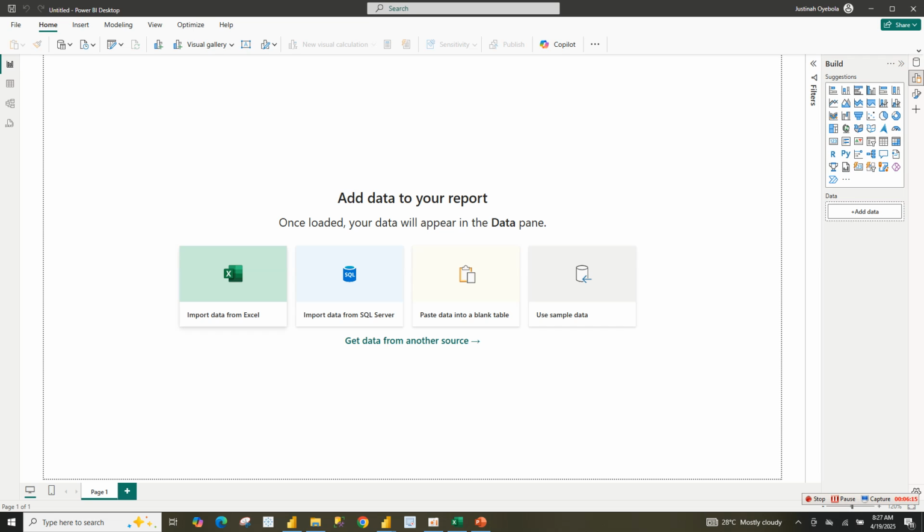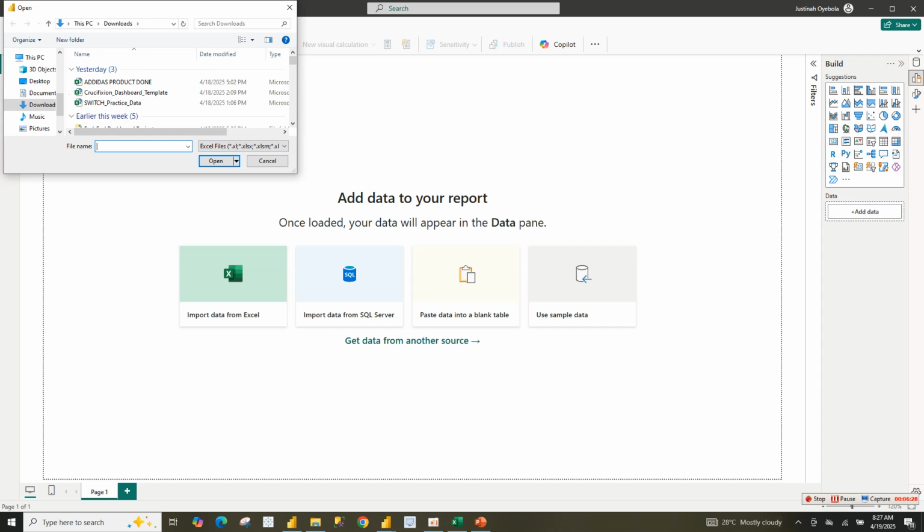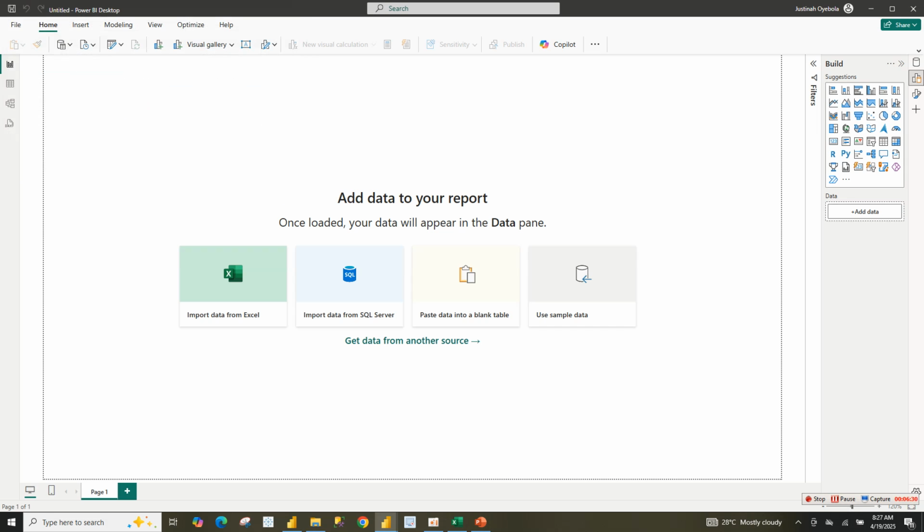So now let's import our data. Let's start by importing our Excel file, which contains the three datasets for our dashboard. So import, then I'm going to come right here, so it's imported to our dashboard.